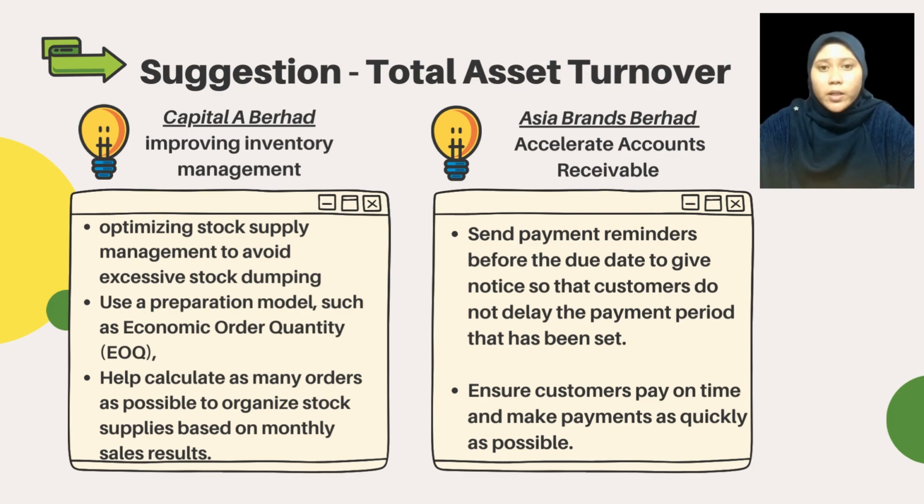For Asam Brand Berhad, the company can accelerate account receivable, for example, by sending a payment reminder before the deadline. This is to give notice so that customers do not delay the payment period that has been set. For example, the company sends a reminder email to the customer to complete the payment.